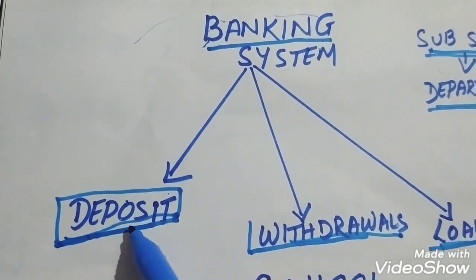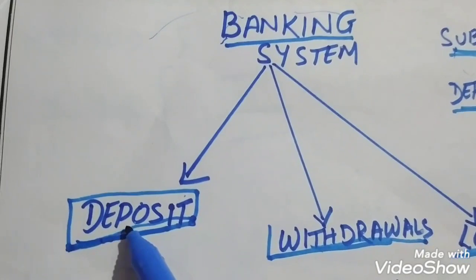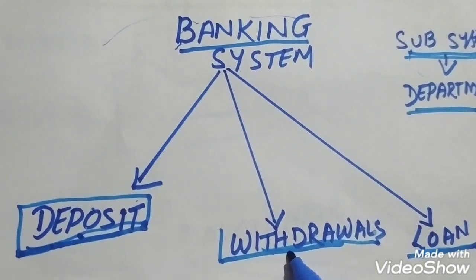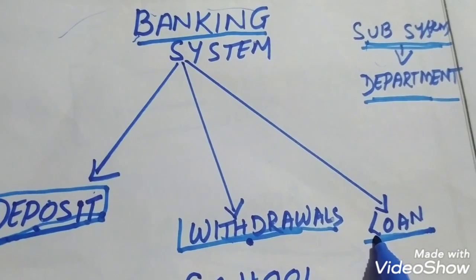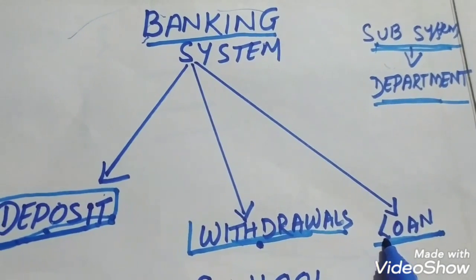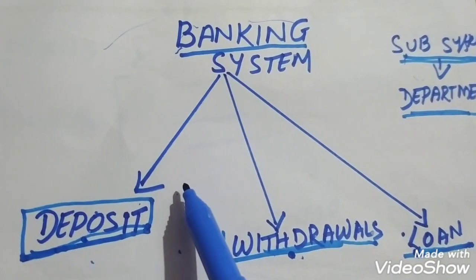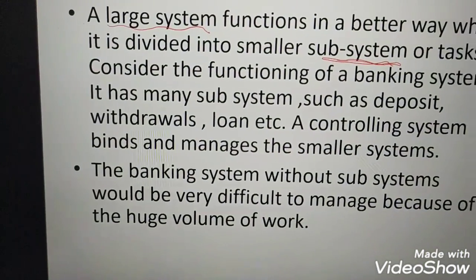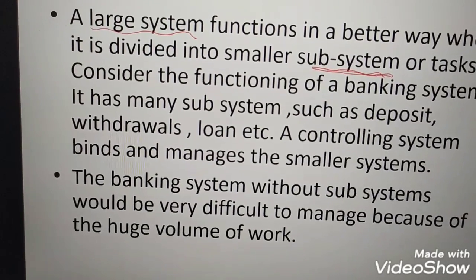So the deposit subsystem or department is responsible for helping the customer to deposit their money in the bank. In the withdrawal subsystem, the customers take away their money. Okay. And the loan subsystem helps the customer to take a loan from the bank. Okay. So due to this division of work, it is easy to control or manage the large volume of work. If there is no subsystem, it is very difficult to manage the huge volume of work. Okay. Due to this division, it is very easy to manage.